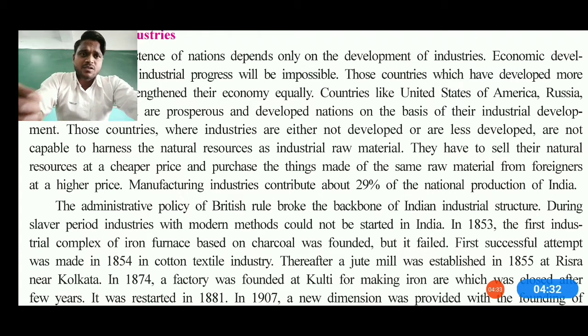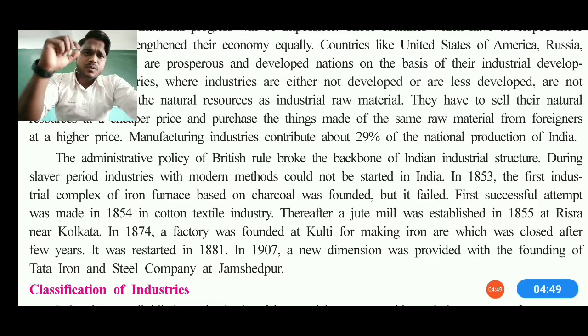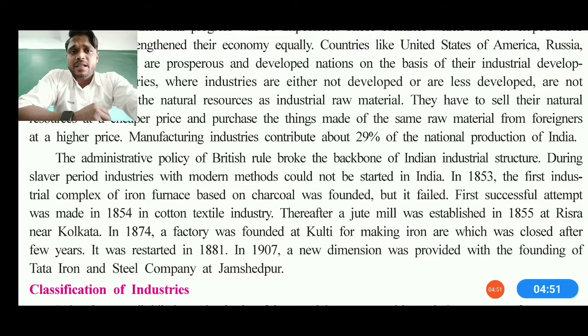So for the industrial raw material, they also have to depend on other countries. They have to sell their natural raw materials too, for example India is selling most of its natural raw materials at a cheaper rate to make the general amount of money. So that's how we can say the manufacturing industry also contributes around 29.1% of the national income of India, and that's how the administrative policy of the Britishers' rule was about to break the bone of India.